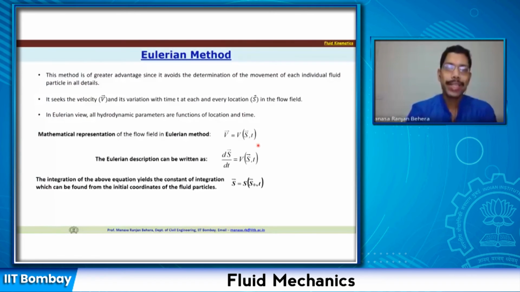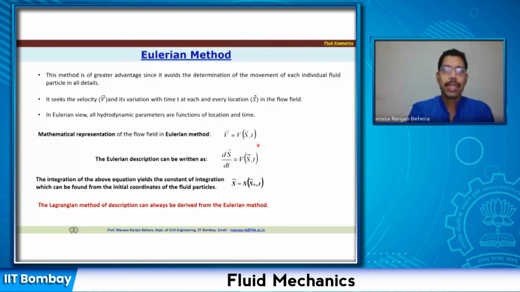So the integration of the above equation yields the constant of integration which can be found from the initial coordinates, that is the s0 and t initial coordinate is your constant, and based on that you can find out the new position. And this basically links the Lagrangian method. So Lagrangian method or Lagrangian frame of reference can always be derived from the Eulerian expression. So the advantage is you can get back the Lagrangian frame or Lagrangian description from the Eulerian description also.